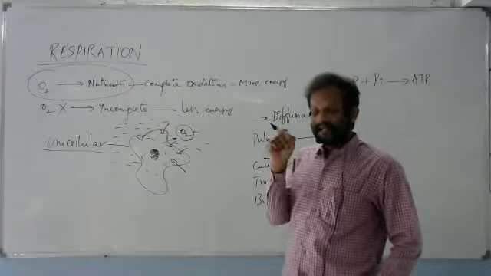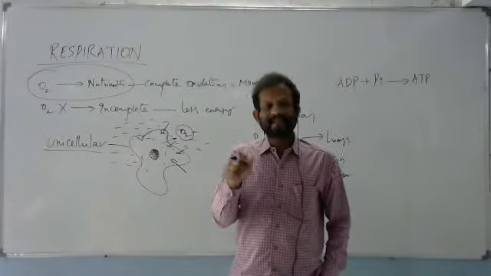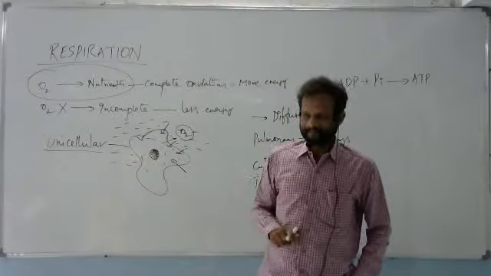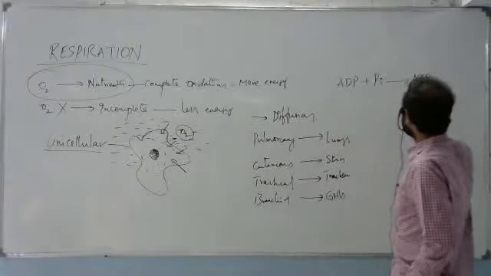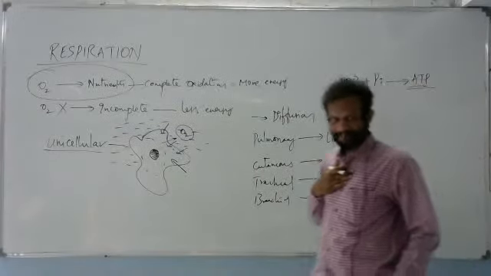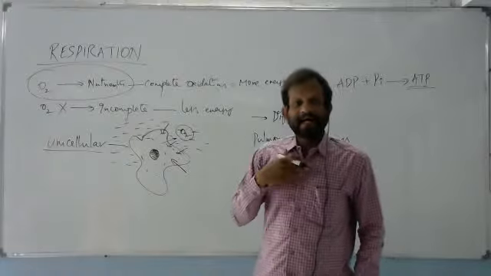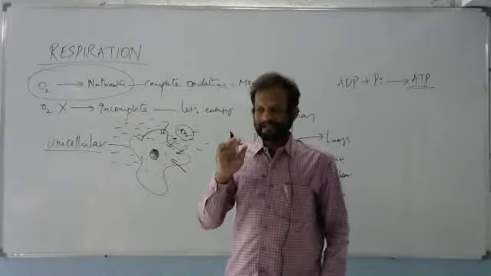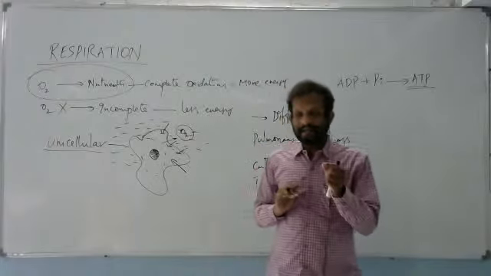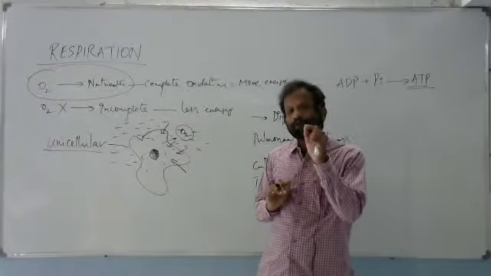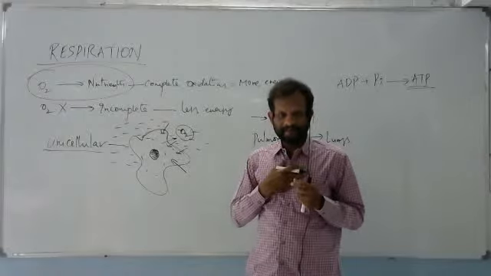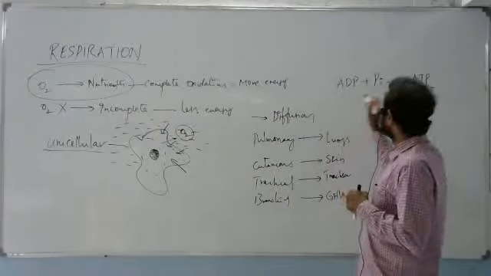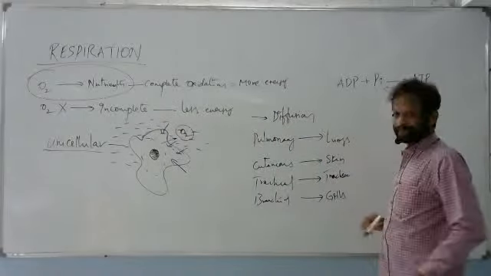So you know ATP is called the currency of the cell. Whenever ATP is present in my body, that ATP will help me by giving energy. How will it provide it? This is reversible.